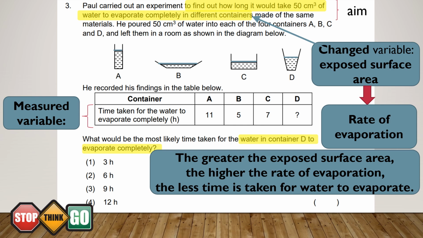So, what do you think will be the most likely time taken for the water in container D to evaporate completely? It should take less time than container A, but more time than container C. Hence, the answer should be between 7 to 11 hours. And the answer is option 3.